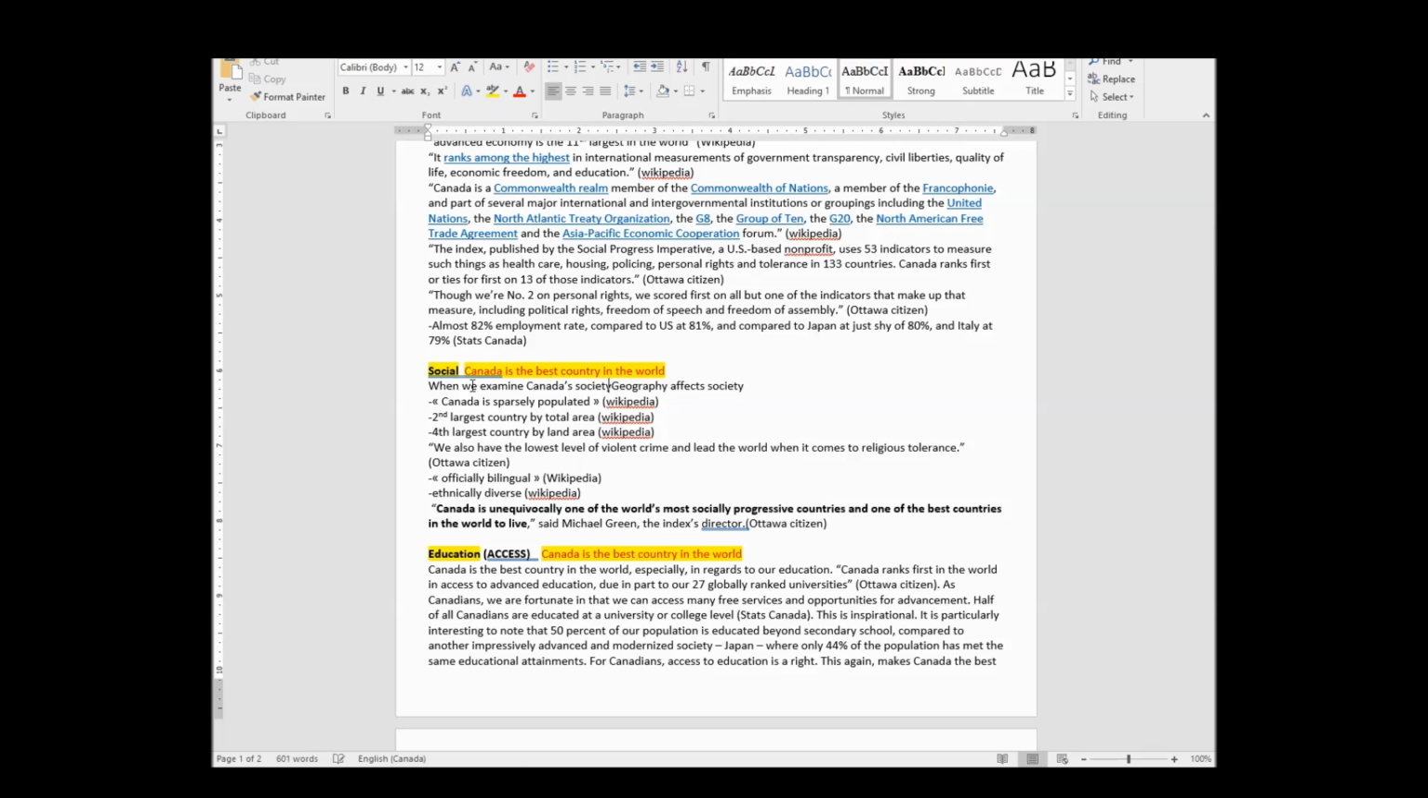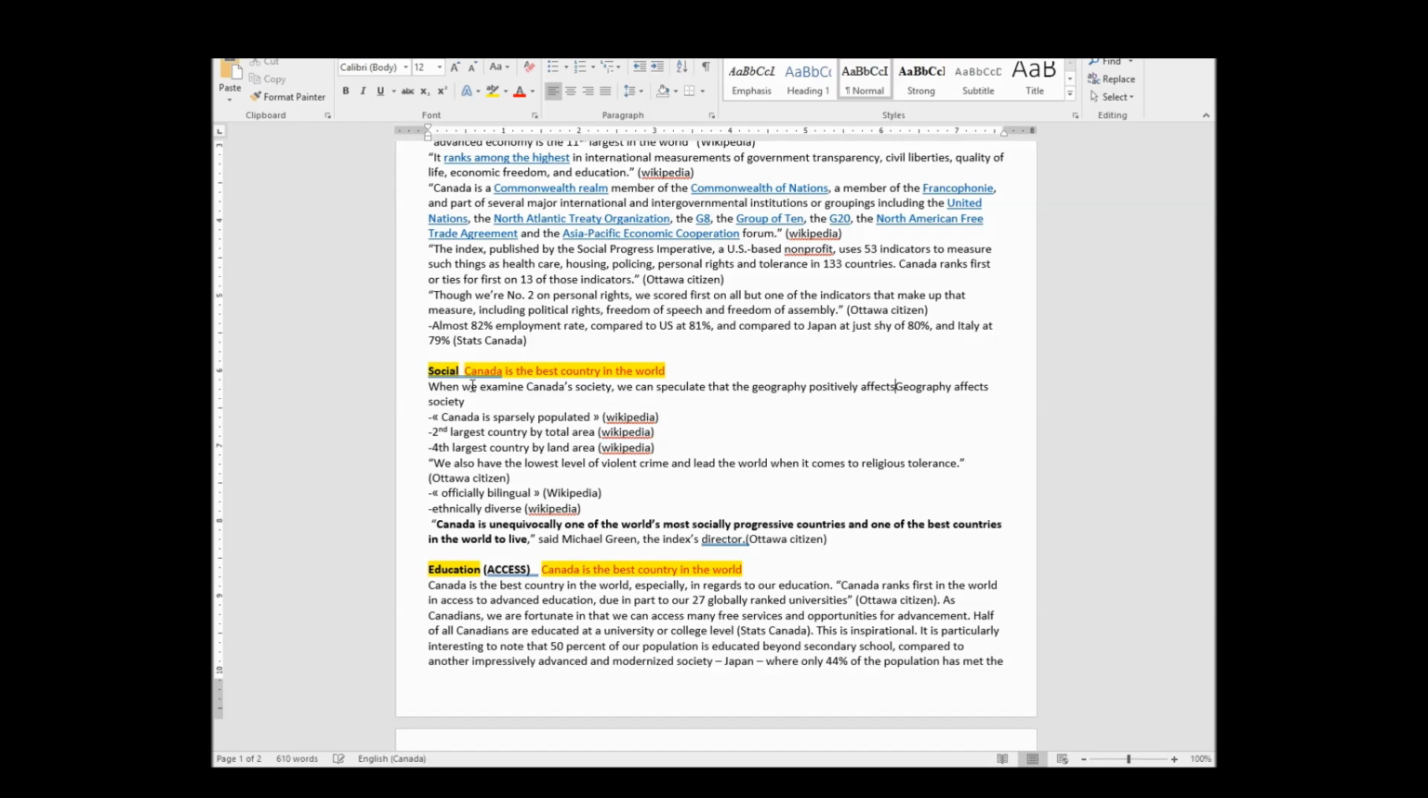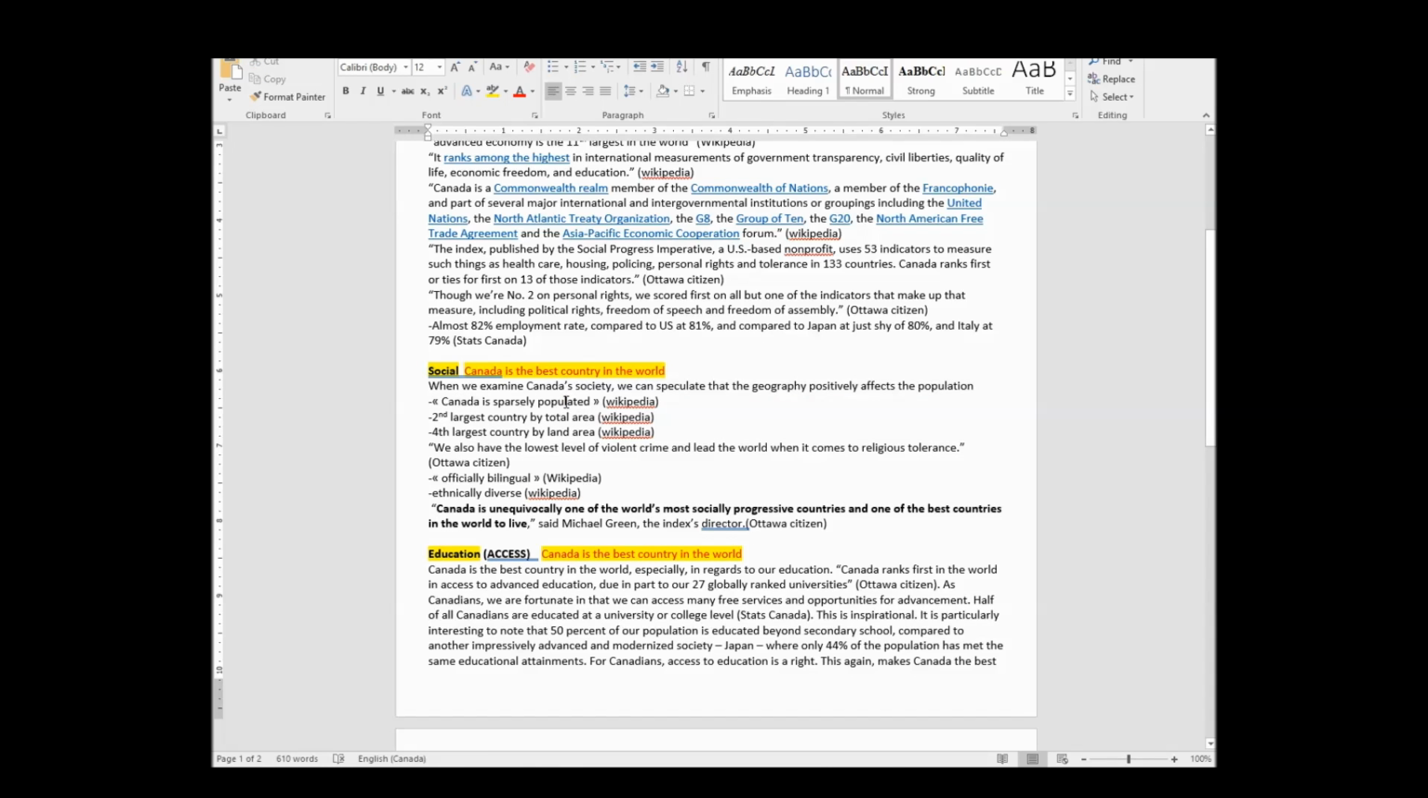Canada's society, we can speculate, S-P-E-C-U-L-A-T-E, that the geography positively affects the population, because I'm just going to say population. If I said society here, then it would sound very repetitive because I've said society here. That's the only reason why I've changed it to population, okay? So, when we examine Canada's society, we can speculate that the geography positively affects the population.